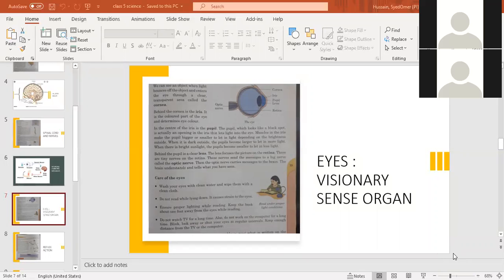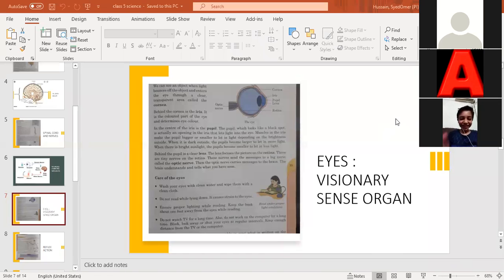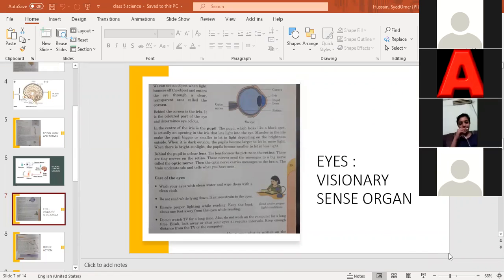All work is done. Okay, Ibra, have you done all the 5 chapters? Yes, teacher, all of them. Nahid? Yes, teacher, all done. Nahid, you have also done.